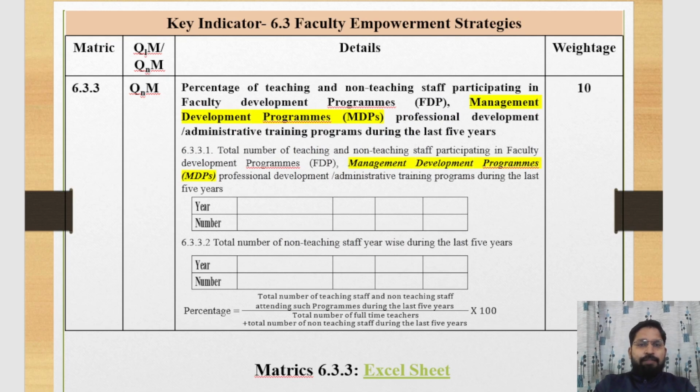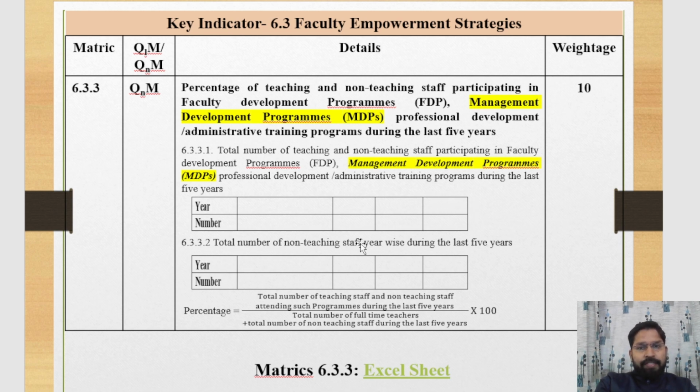Now we discuss the 6.3.3 quantitative matrix. The weightage of this matrix is 10. Inside the matrix, we provide data on the percentage of teaching and non-teaching staff participating in faculty development programs, management development programs, professional development and administrative training programs during the last 5 years. Here we provide 5-year data of the total number of teachers and non-teaching staff participating in faculty development programs and management development programs.